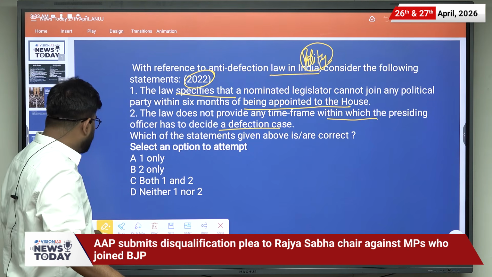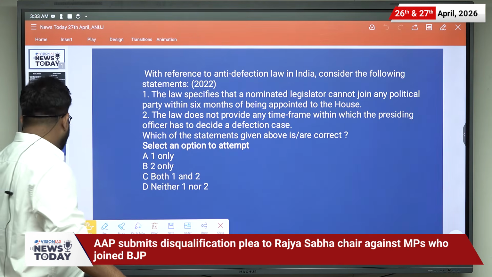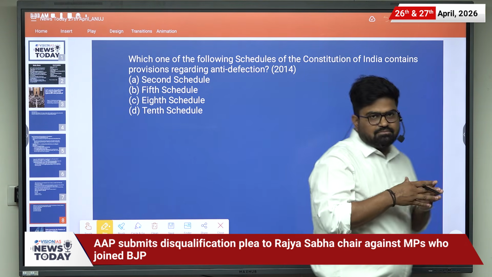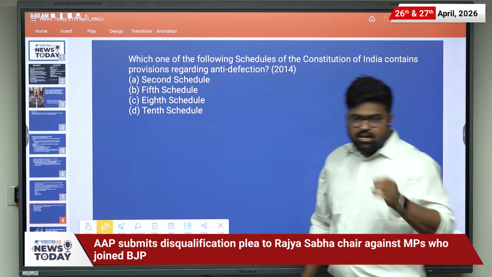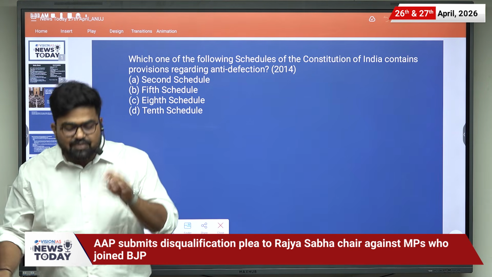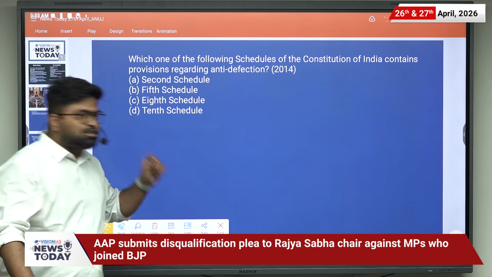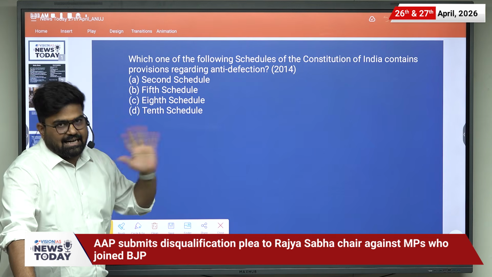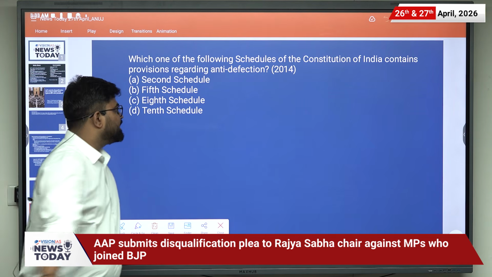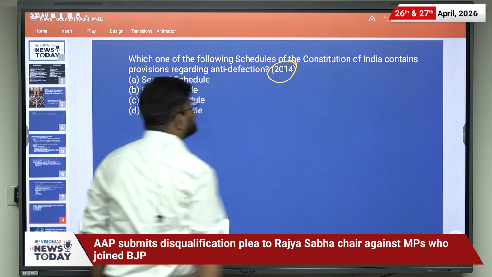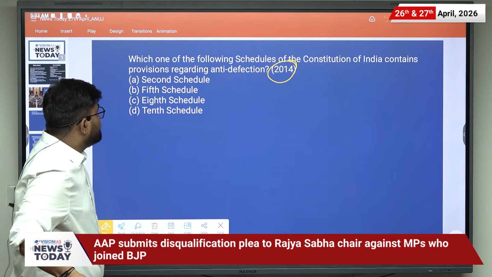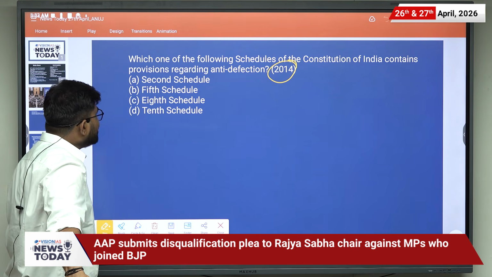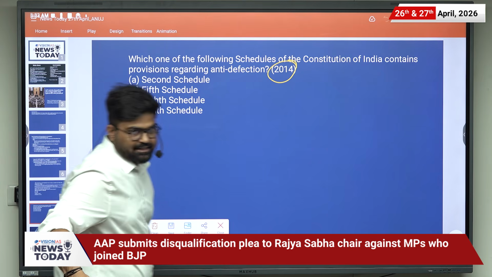Let us look at one more PYQ related to this news, and it is a very easy PYQ. There are questions in the prelims examination which are very easy, and it is very important to get those questions correct because everyone will be marking them correctly. So the question is from the 2014 prelims examination: which one of the following schedules of the Constitution of India contains provisions regarding anti-defection?